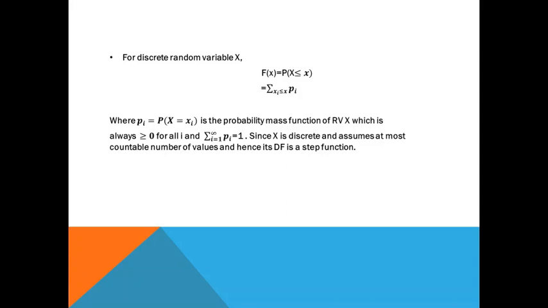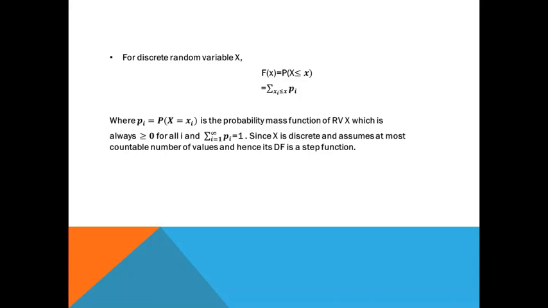For a discrete random variable capital X, the distribution function, which is given by the probability that capital X is less than or equal to small x, is equal to the summation over xi less than or equal to x of pi, where pi is the probability mass function of the random variable capital X. For all i, the value of pi is always greater than or equal to 0 and the summation over i ranging from 1 to infinity of pi is equal to 1.